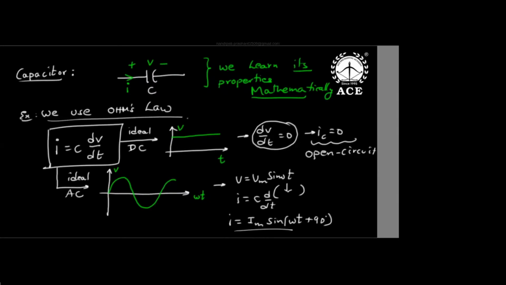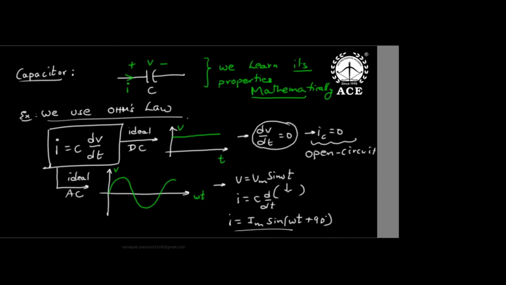So how are we understanding the world in electrical engineering? We are understanding it by using notations and maths. Notations are taking symbols and taking polarity; all this comes under notation. And maths, like Ohm's law, I equals C dV/dt. From this, for DC we understood that the capacitor is an open circuit, and for ideal AC sinusoid, current leads voltage in a capacitor by 90 degrees. This will be proved later, don't worry. Right now, understand it mathematically. That is what I'm arguing: how we learn everything as electrical engineers.